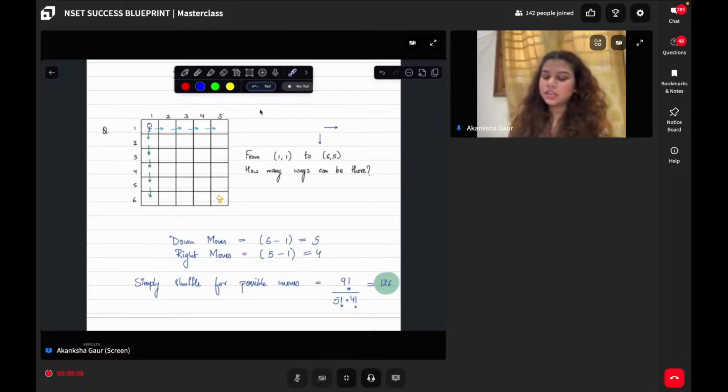Now I can say to reach the last row, I can take at max 5 moves. Similarly, if I am simply traversing right, I can take at max 4 moves. Does this make sense?